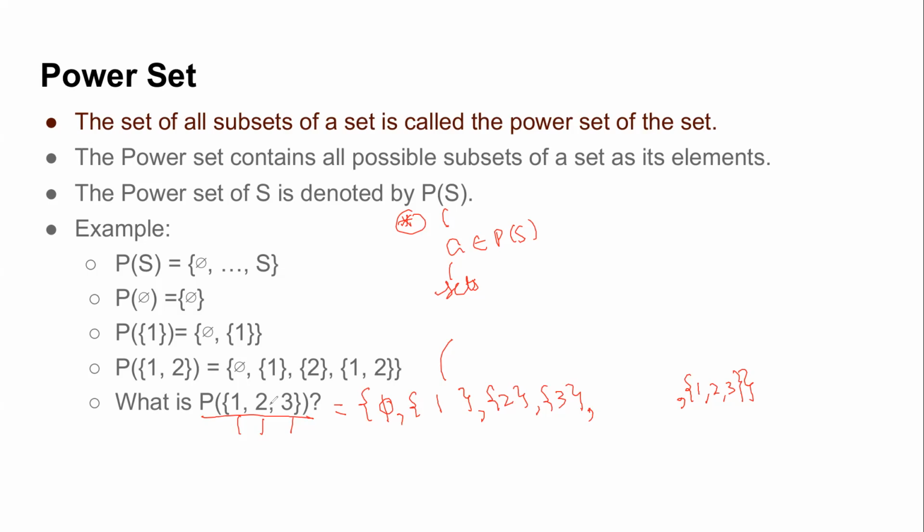Now, one at a time I've taken. Now I'll take two at a time. Very good. 1, 2, 1, 3, 2, 3. Right? 1, 2, 3 is already there. Okay, so this is very simple. Like you have studied it, so you know all this stuff.